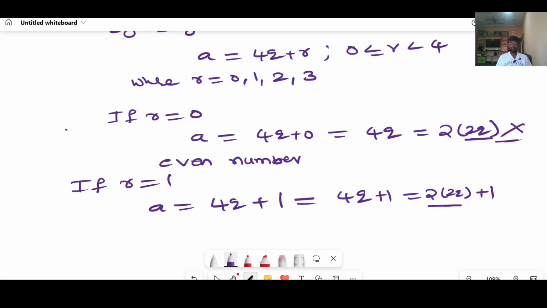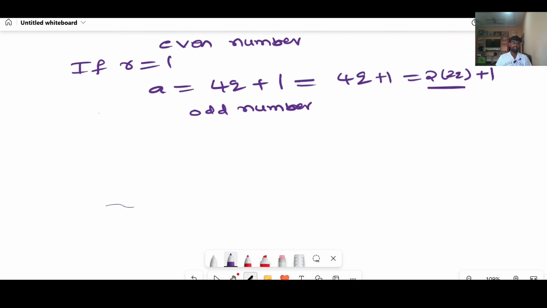Look here, it is a 2 multiple plus 1. When you add 1 to a 2 multiple, you will get an odd number. We can conclude that it is an odd number. Next we will look into the next case.